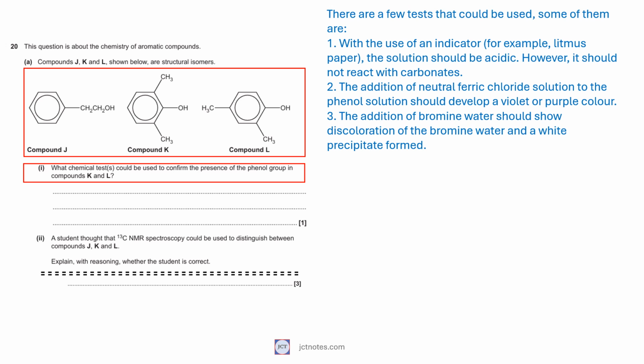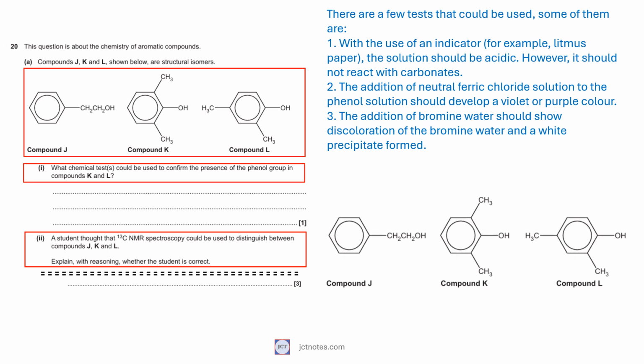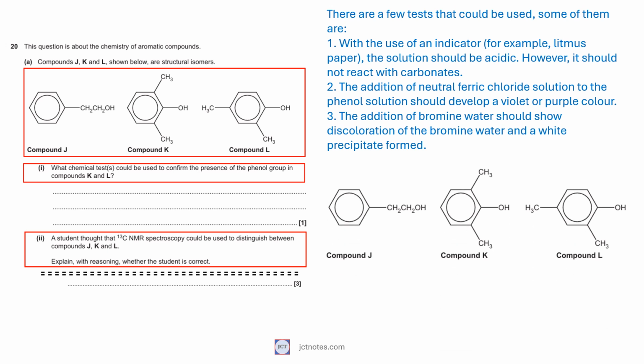In the second question, a student thought that 13-carbon NMR spectroscopy could be used to distinguish between compounds J, K, and L. We need to explain whether the student is correct. The 13-carbon NMR shows peaks for all the non-equivalent carbons of the molecule. Equivalent carbon atoms can be easily identified by the geometry. For example, in compound J, if we put a horizontal line in the middle, we can see that the top and bottom are mirror images, and the carbon atoms that appear as mirror images will give the same peak.